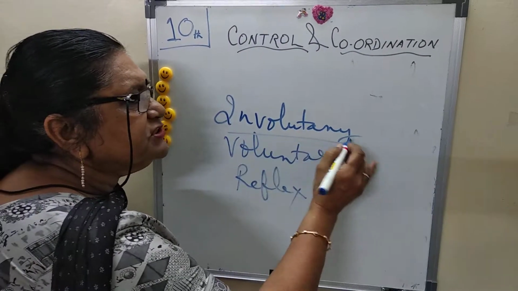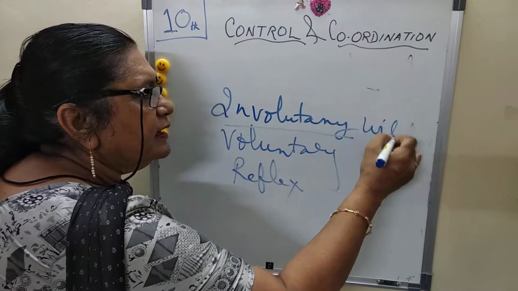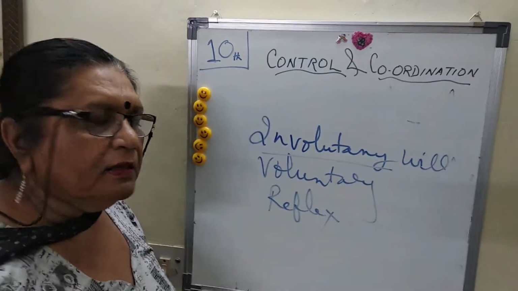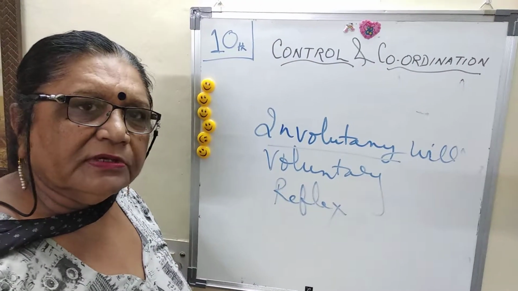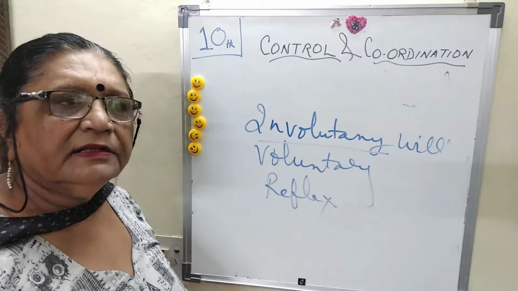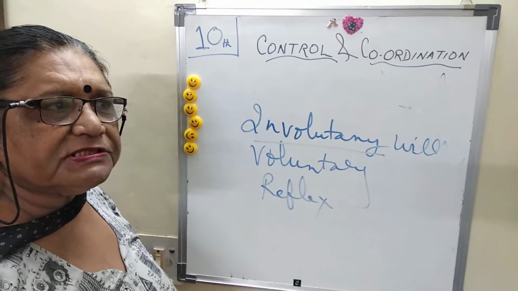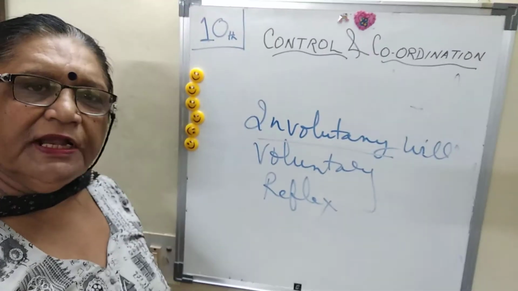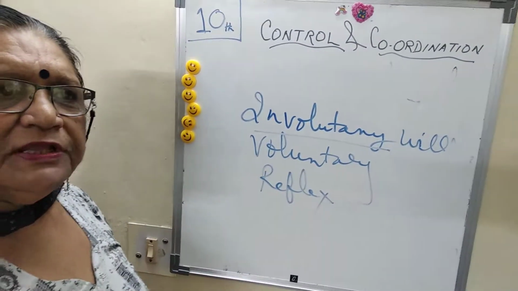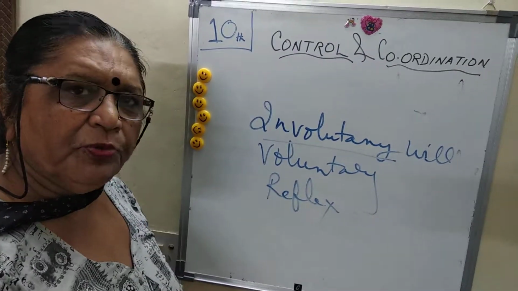Involuntary are those which are not under your will. That means you can't control heartbeat, digestion, respiration, a number of processes. That means they are involuntary. Voluntary are under your control, you can control them. So they are the voluntary actions of your body.